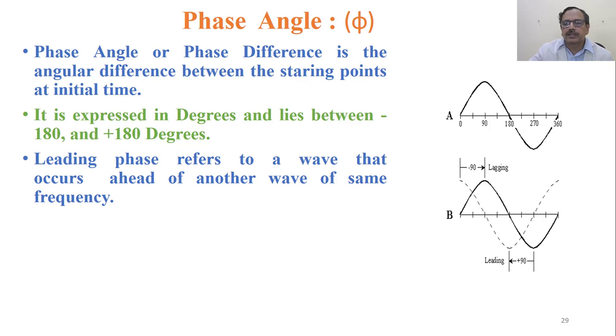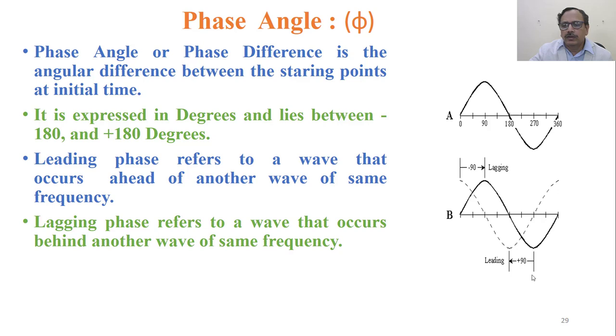So the phase difference can be either lagging or leading. This can easily be understood if you have observed playgrounds or running tracks, circular running tracks. If you draw a radial line, then all people starting will not stand on the same radial line if they have to complete the circle. What happens? Somebody stands on the radial line, others may be standing behind or ahead of the person on the radial line. So that's called the phase difference.